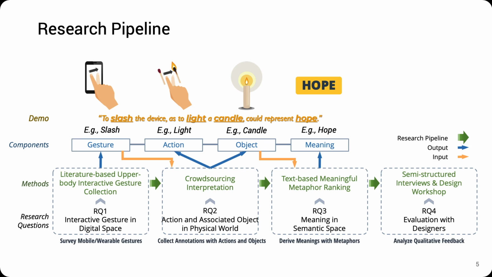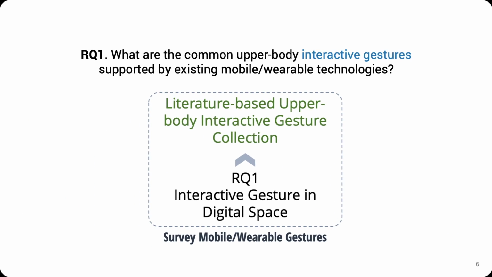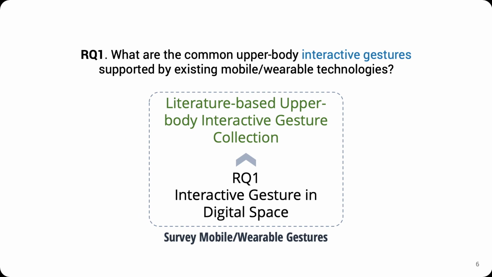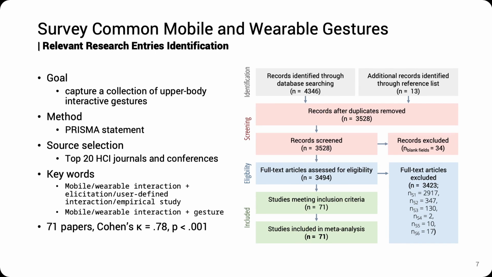We further decompose the main research question into 4 sub-questions, and I will go over them in detail. The first question aims to explore common mobile and wearable gestures. To solve this question, we conducted a literature survey on common mobile and wearable interactions, while focusing on the ones supported by daily mobile and wearable sensors.